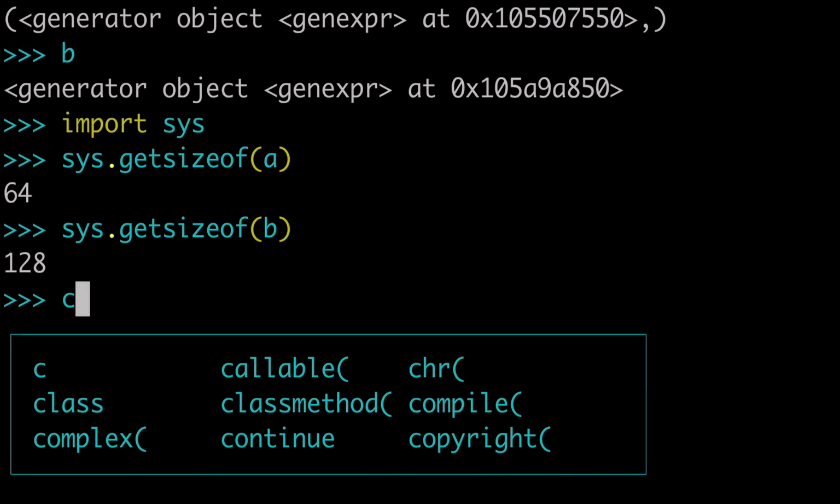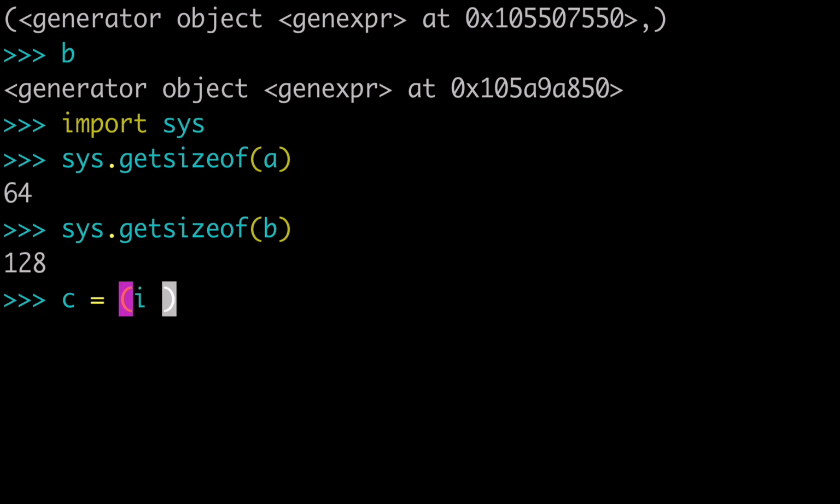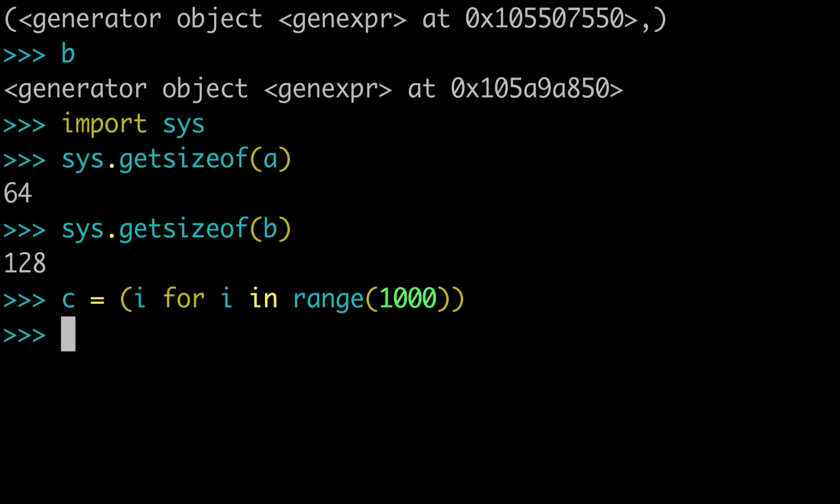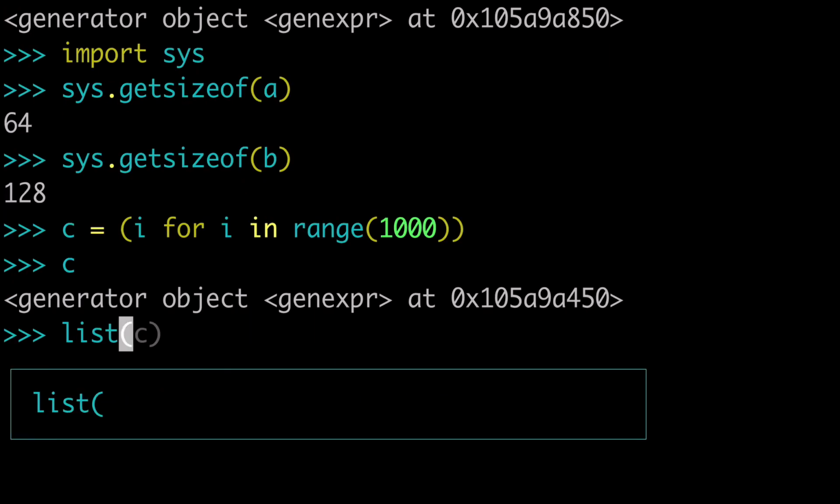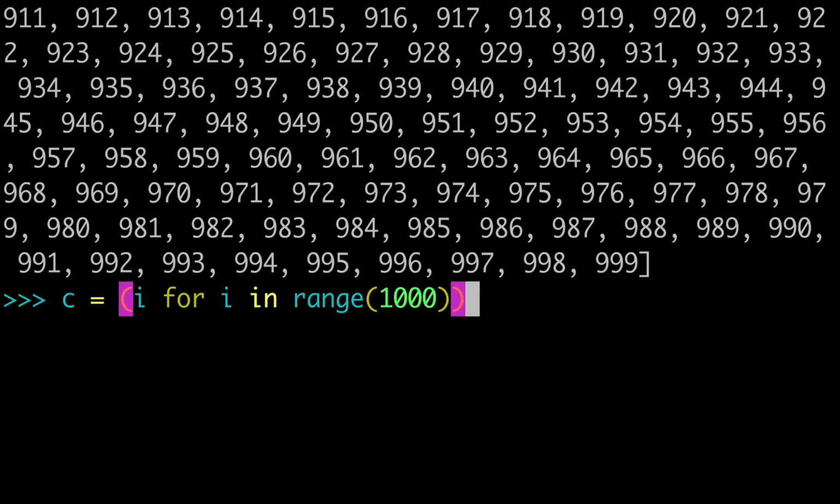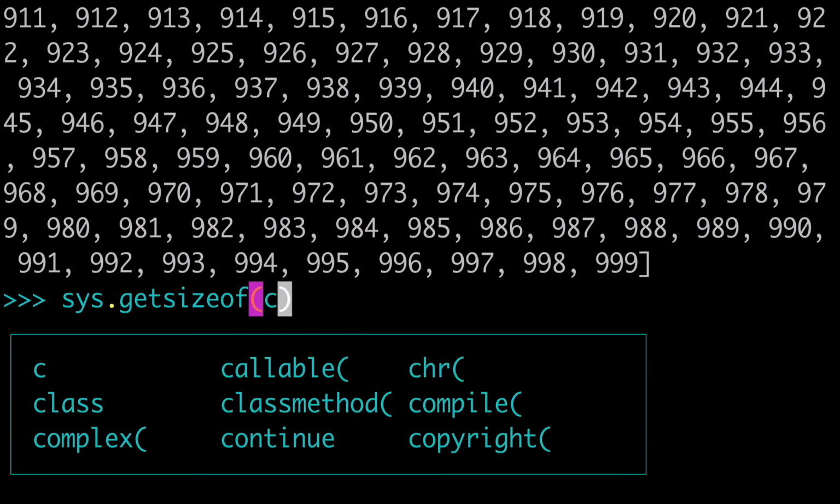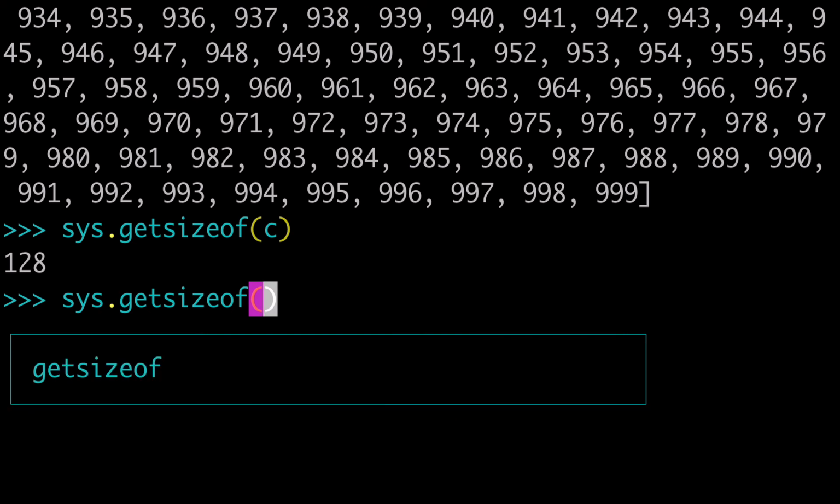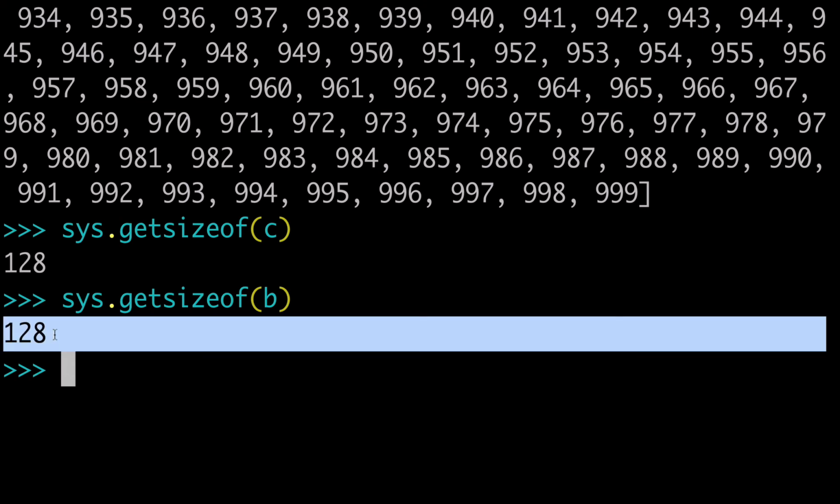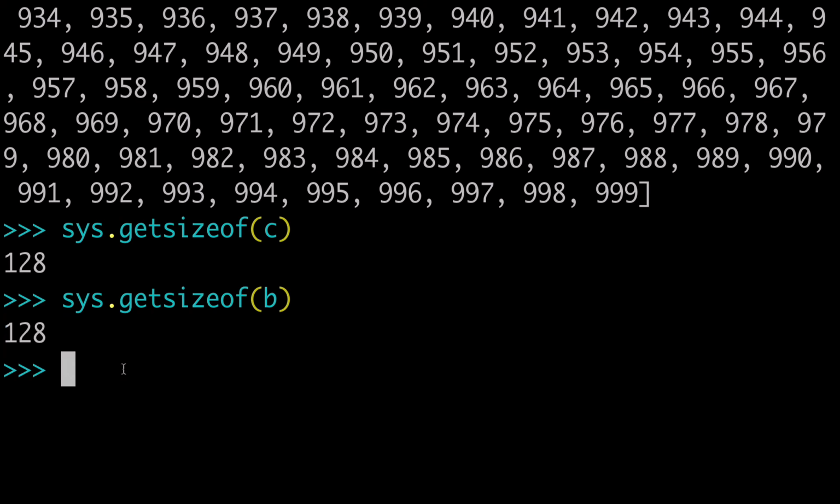So even if I did something like C equals i for i in range 1000, and we have C here, and we can see that C is quite a big list. When we go to check the size of that, it's still going to be 128, just like B. So that's the idea of a generator, is it's not stored in memory. That's the value of it. It makes it much faster, and it's always going to be the same size regardless of how big it was.